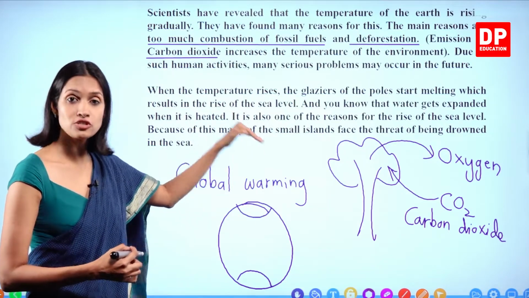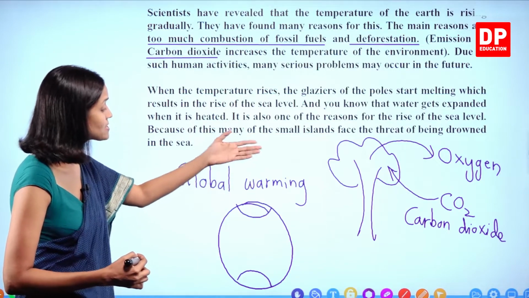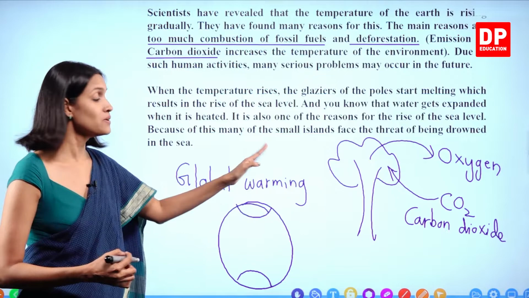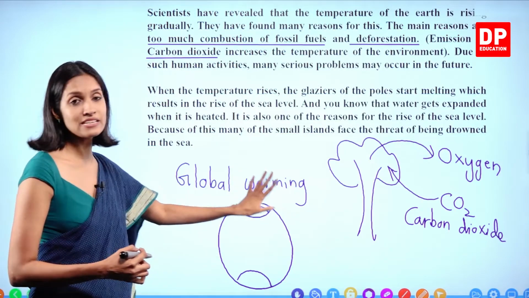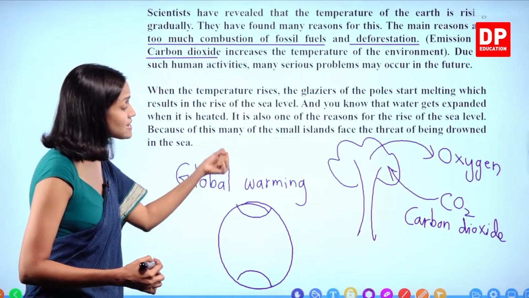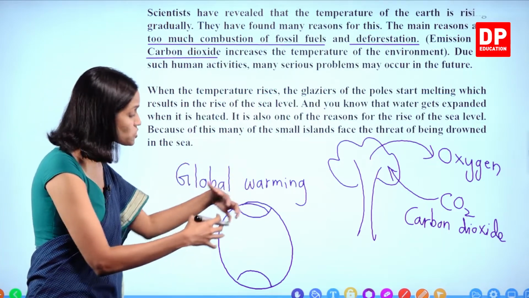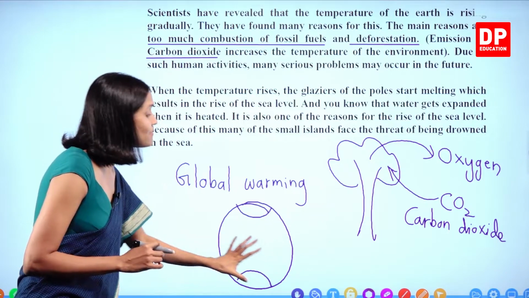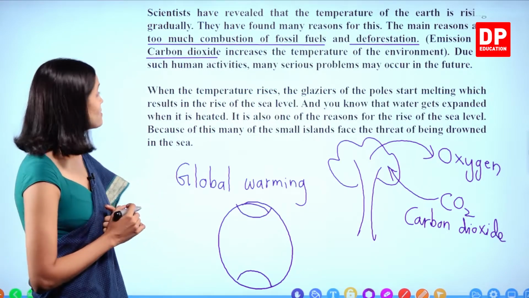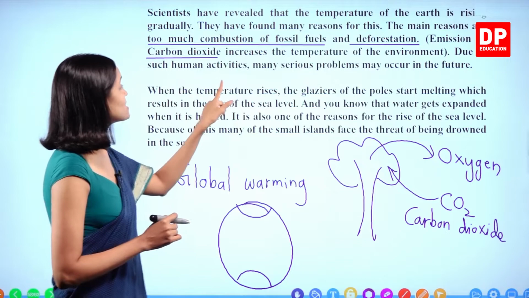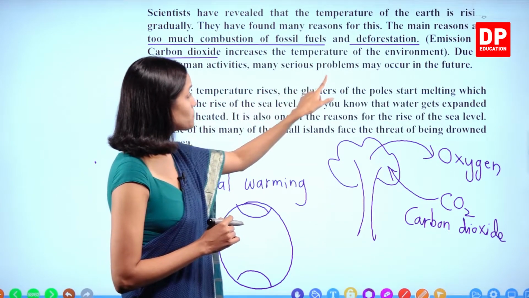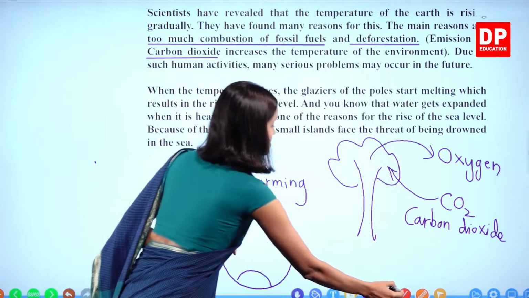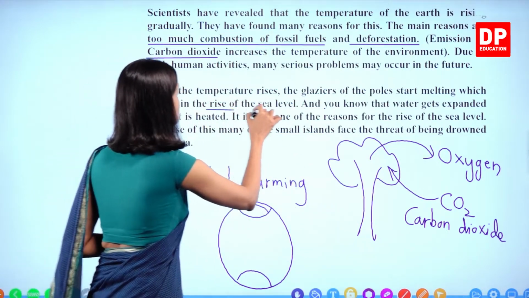Solid converts to water, right? Then what happens? Because of conversion of this ice into water, the sea levels increase. The melted ice, as water, flows towards the ocean, and therefore the sea level increases, right? So when the temperature rises, the glaciers of the poles start melting, which results in the rise of the sea level. Rise of the sea level.